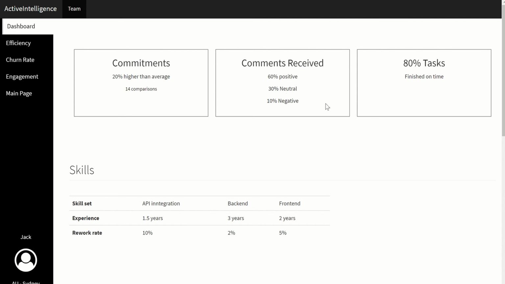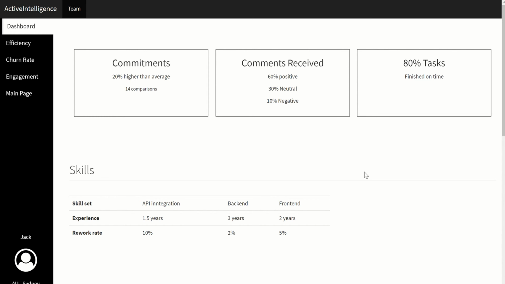Also, we take into account the software metric, which is based on the comments he received. From here you can see he received 60% positive comments, which is good. And regarding productivity, we look into how many times he has finished the task on time. Here you can see it is very good, it's 80%.